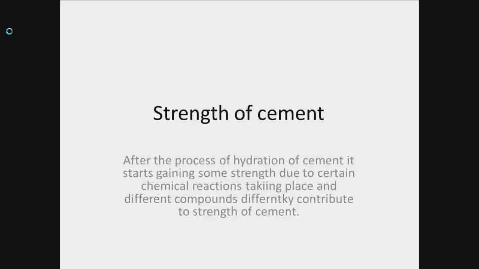Strength of cement. After the process of hydration of cement, it starts gaining some strength due to the different chemical reactions that occur. The different chemical compounds like tricalcium silicate, dicalcium silicate, tricalcium aluminate and tetracalcium aluminoferrate react with water and contribute differently to the strength of concrete.